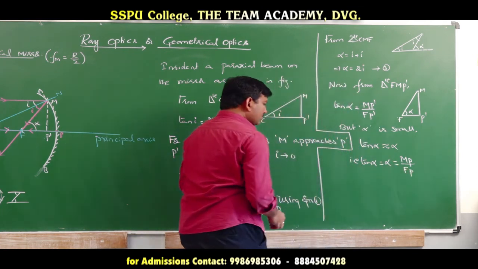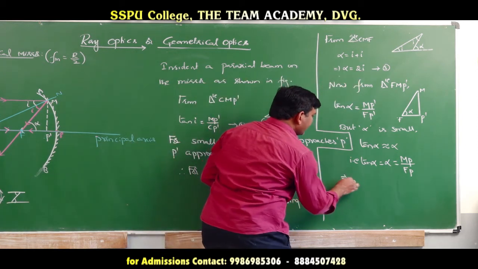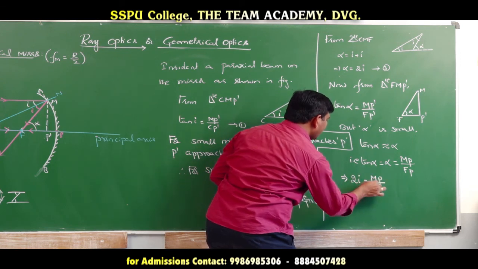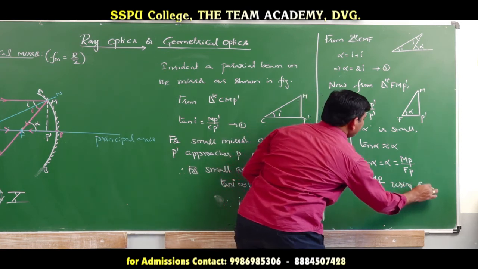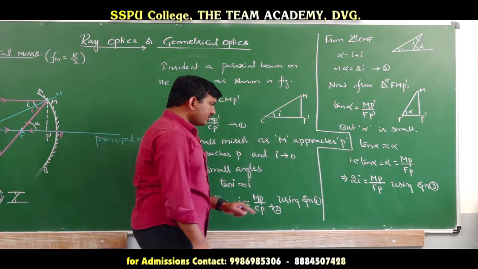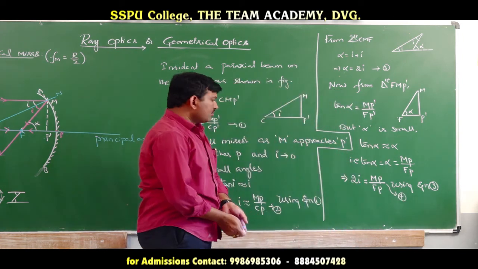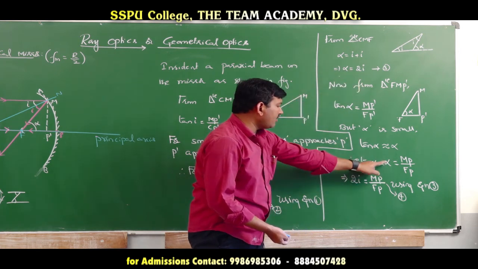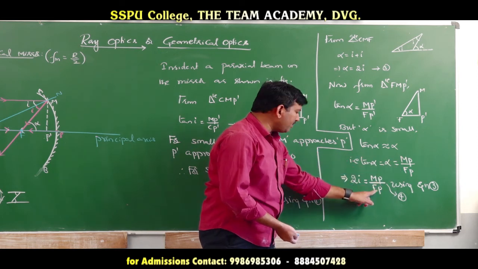Okay. Now, what is alpha here? Alpha is equal to 2I. This implies alpha is nothing but 2I. 2I is equal to MP divided by FP, using equation 3. Now, this is equation 2, and you take this as equation 4. So, what have I done? Alpha is nothing but 2I, I have chosen alpha is equal to 2I. So, alpha is equal to MP by FP, therefore 2I is equal to MP by FP.